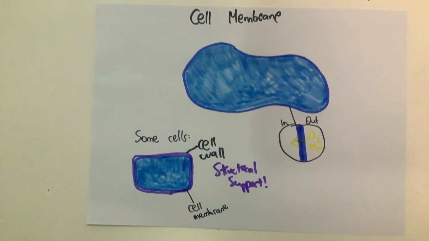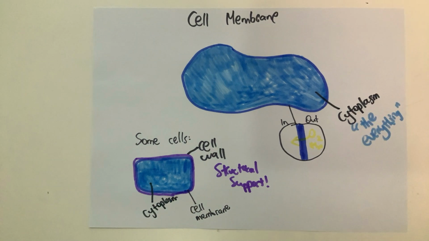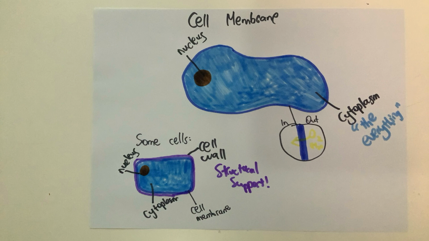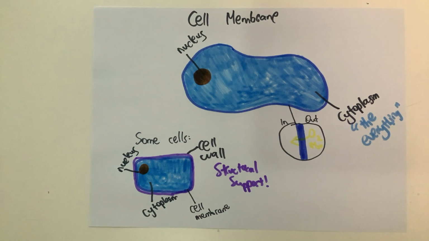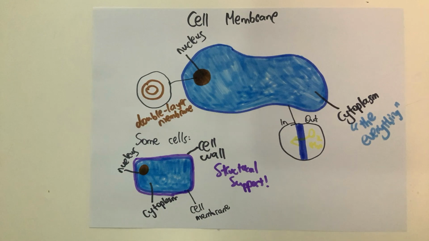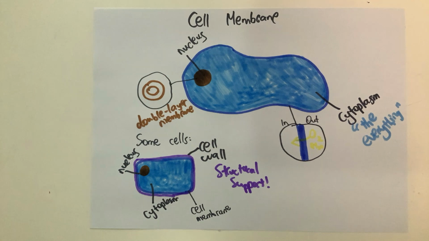The cytoplasm is a gelatinous fluid that fills up the interior of the membrane. The cytoplasm acts as the foundation of the cell, from which all other chemical reactions and processes take place. The nucleus is an organelle that only eukaryotes contain, that houses the cell's genetic code. Because of the nucleus's importance in the continuity of the cell, it is one of the only organelles that have a double-layered membrane. The nuclear membrane has tiny pores.